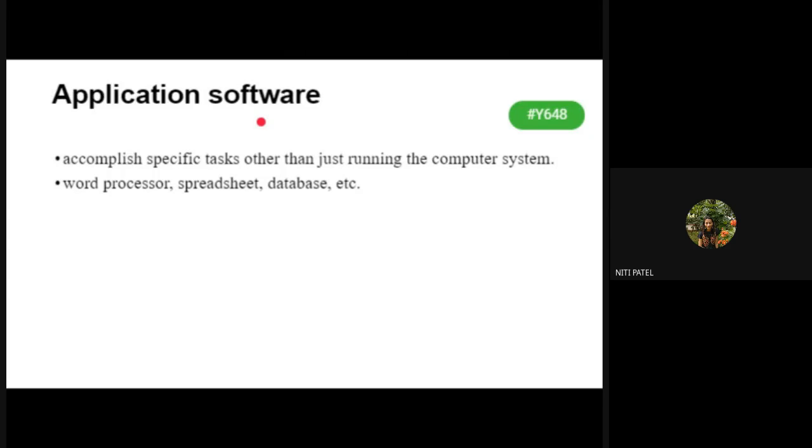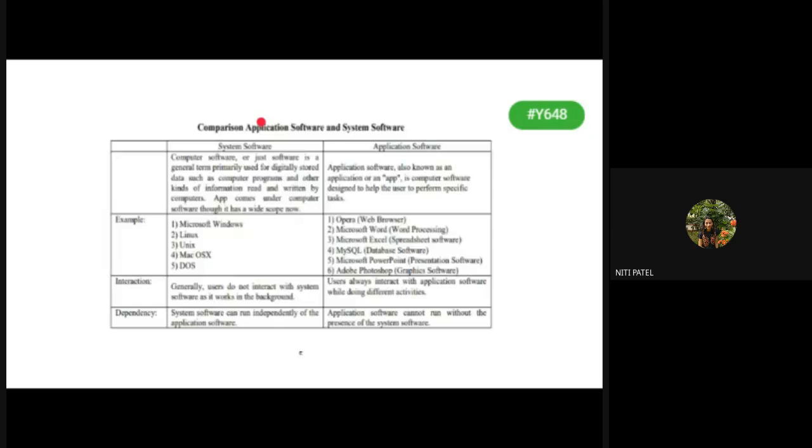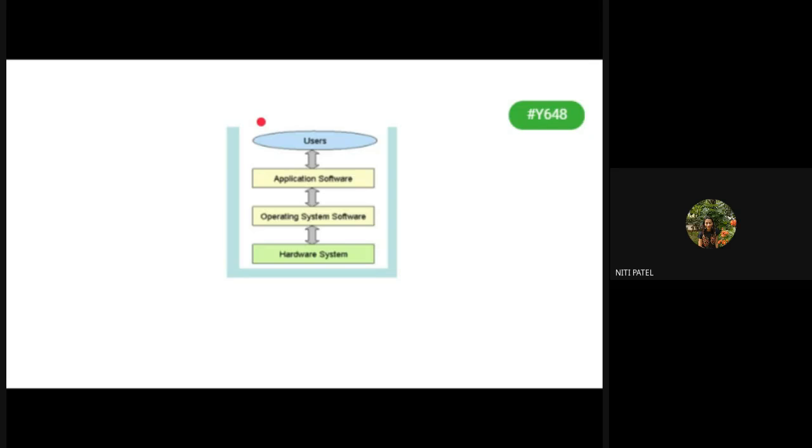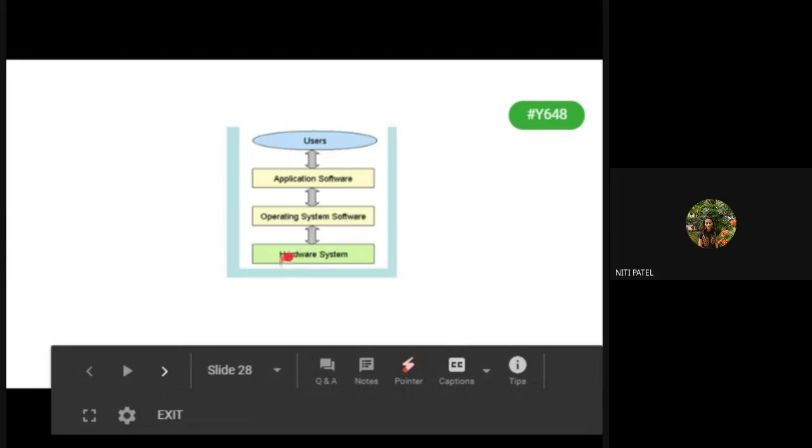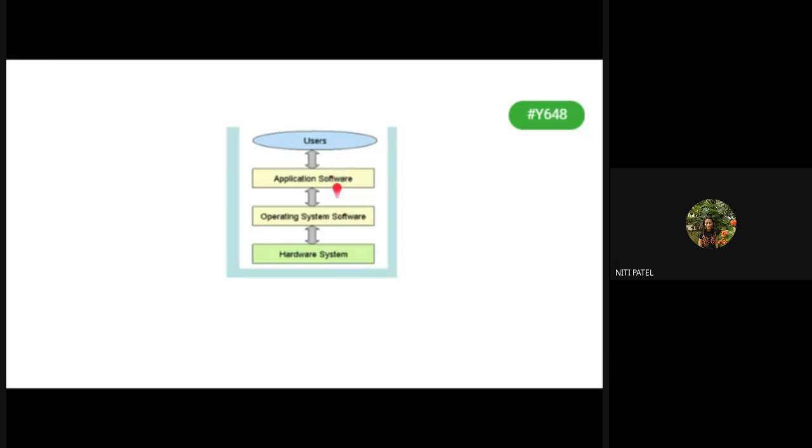So apart from operating system, system servers, and device driver, whatever else you can see on your computer, calculator, web browser, word processor, any database, any Excel, any Access, any PowerPoint, all of these are nothing but your application software. So for your system to work, your system should have a hardware, your system should have a user, and your system should have a software also. But which software? It should have both the operating system software, which is nothing but the system software, and it should have an application software also.